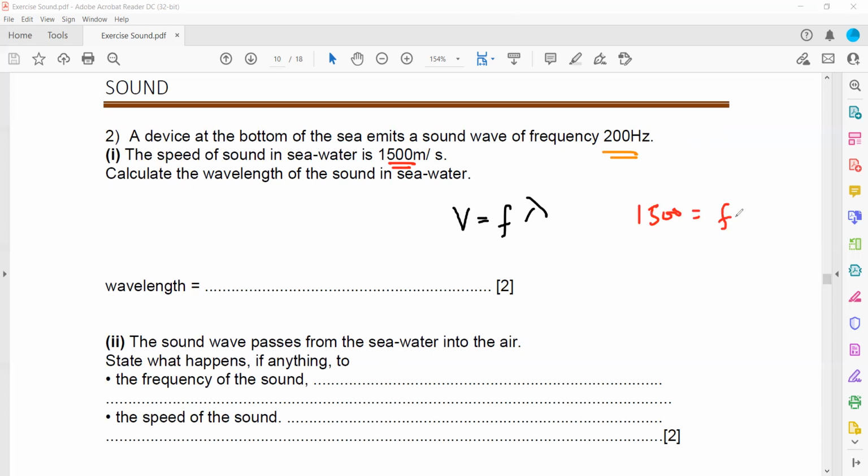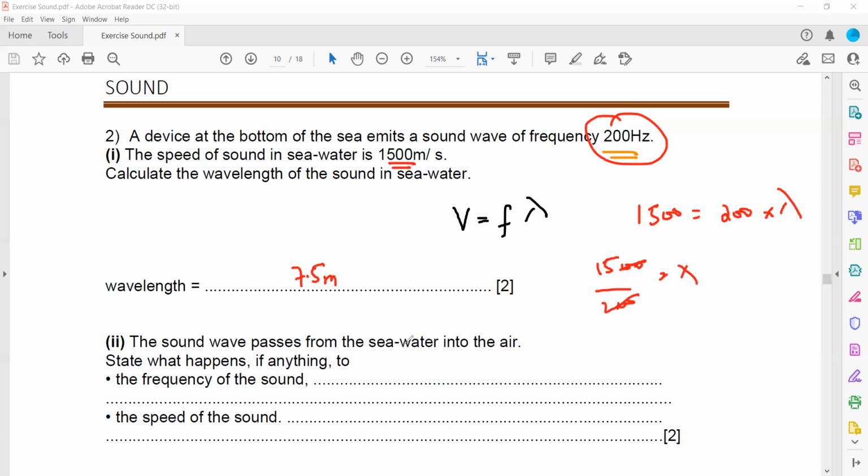Sorry, frequency we know, wavelength we don't know. Frequency is 200 here, and the wavelength is lambda. So 1500 divided by 200 is equal to lambda. So the zeros will cancel out. So 15 divided by 2 is equal to 7.5 meter. So 7.5 meter is the wavelength of this wave which is produced.